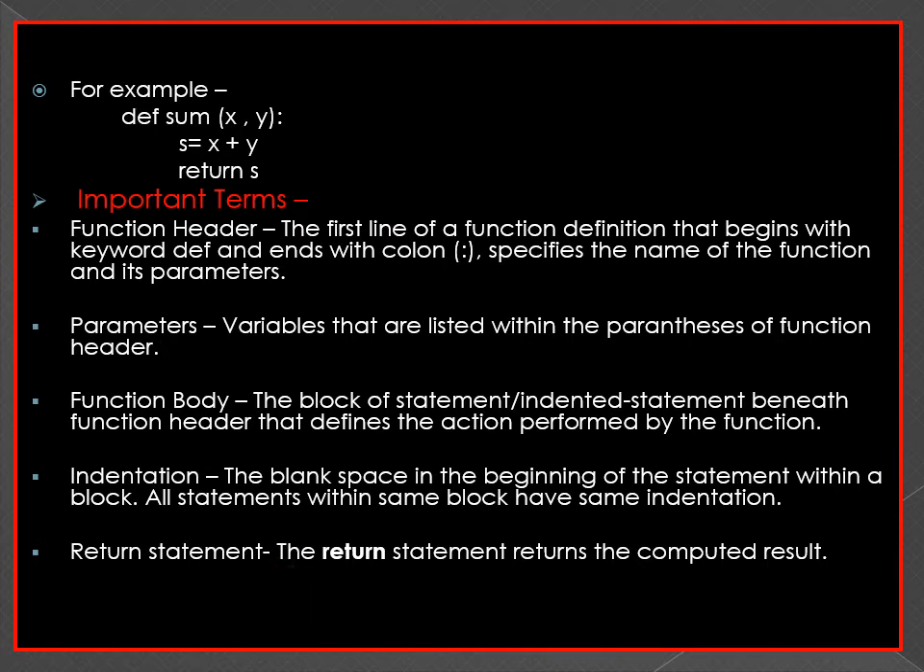So what is a function header? The first line of a function definition that begins with the keyword def and ends with a colon. And what is a parameter? Variables that are listed within the parentheses of the function header. The function body is the block of statements that defines the action performed by the function. Indentation is the blank space at the beginning of a statement within a block. And last, the return statement returns the computed result.